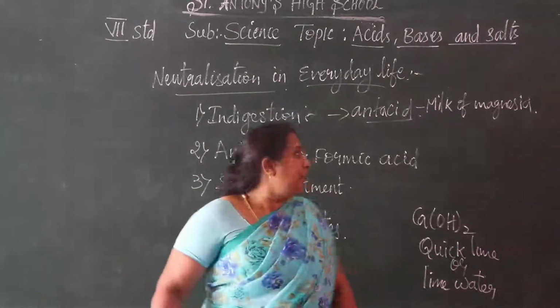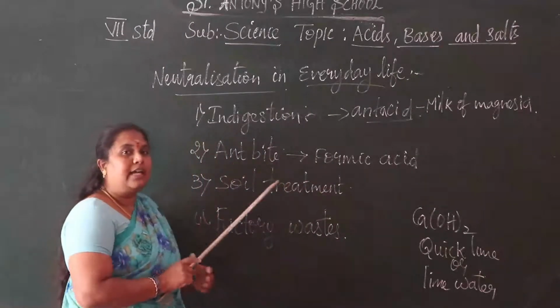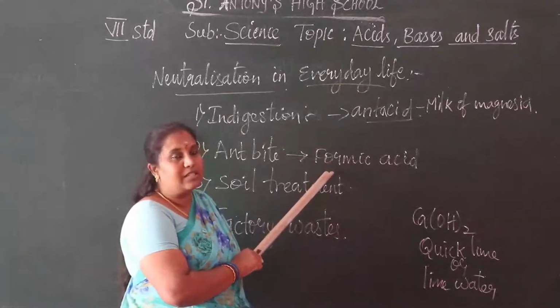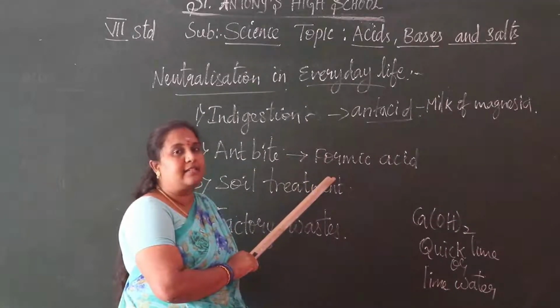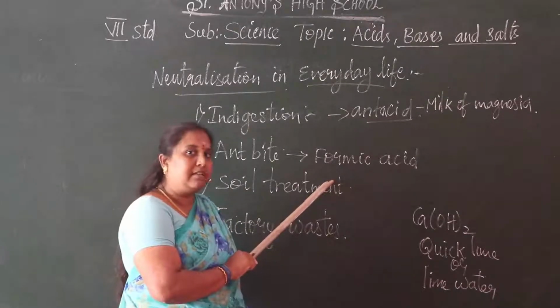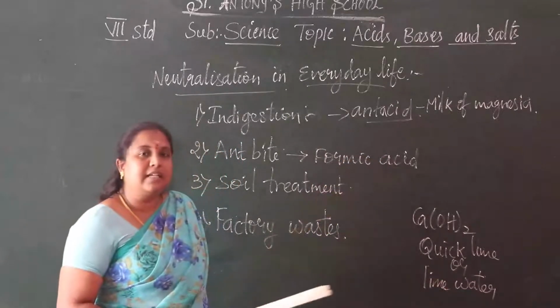Then we have an ant bite. In an ant bite, we get formic acid in direct contact with our skin. If more acid is in contact with our skin, we get a burning sensation. That is formic acid. It is reduced by the calamine solution.